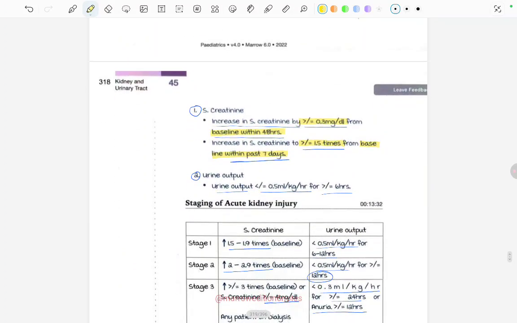injury. There is increase in the serum creatinine by more than or equal to 0.3 mg per dl from the baseline within 48 hours, and there is increase in the serum creatinine to more than 1.5 times from the baseline within past 7 days. Also, there is urine output decrease to less than or equal to 0.05 ml per kg per hour for more than or equal to 6 hours.